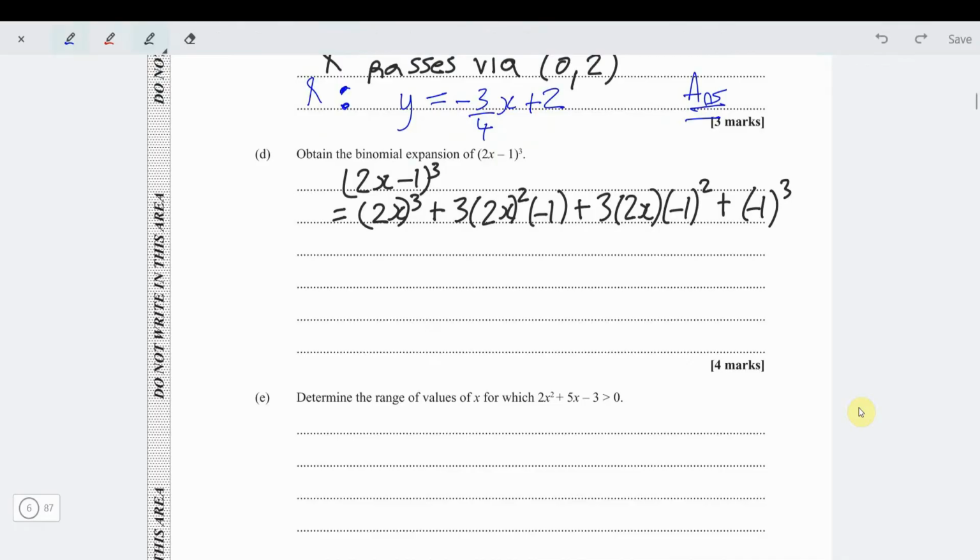And then after we do that, we can say, okay, this was 8x cubed minus 12x squared plus 6x minus 1. That's our answer.